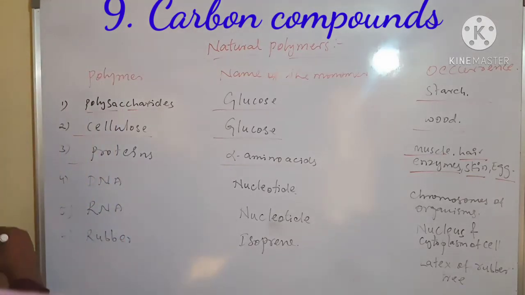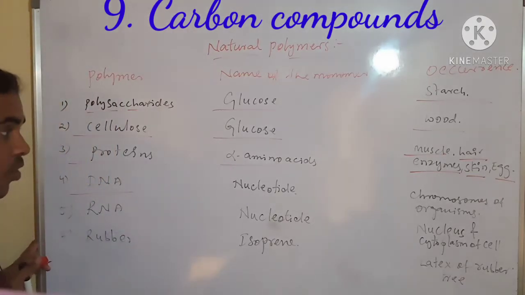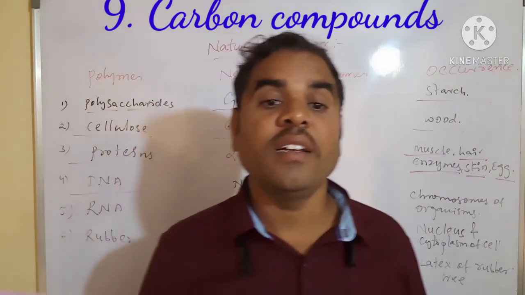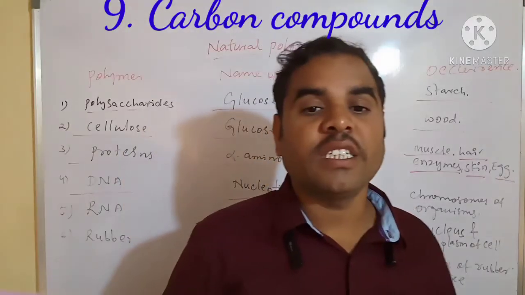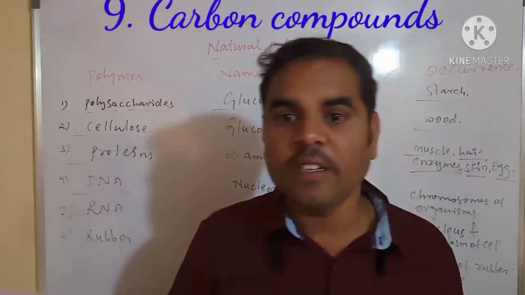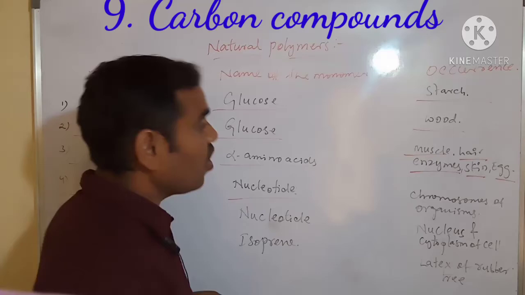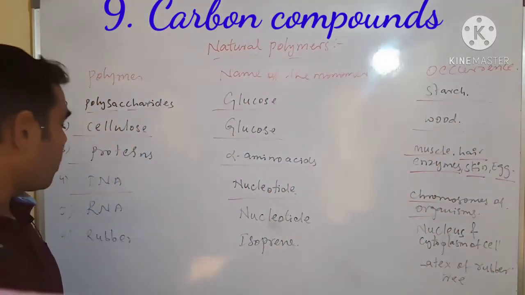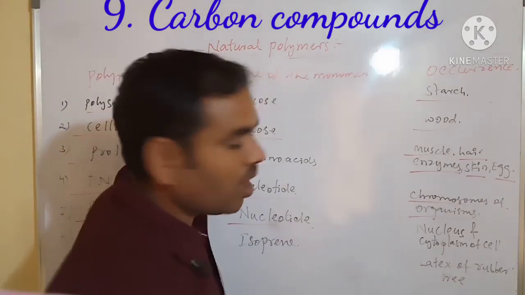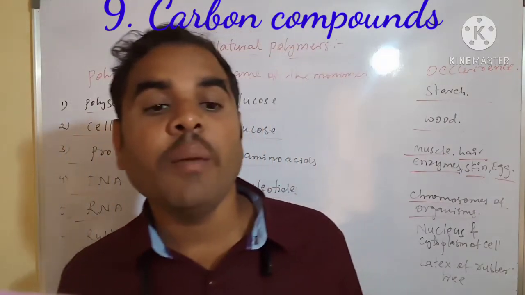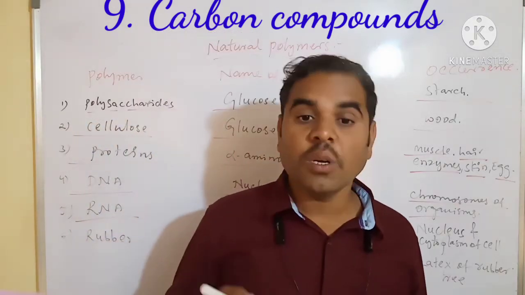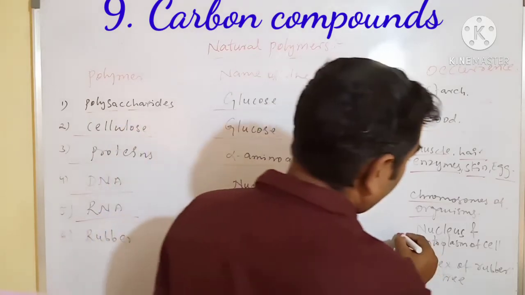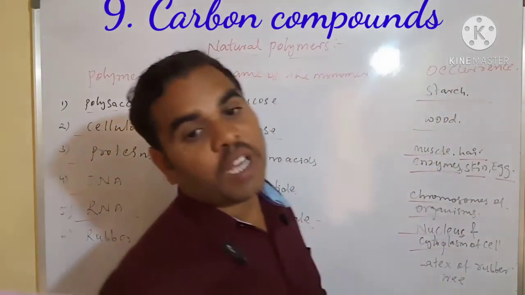Next, we have DNA, deoxyribonucleic acid. The monomer is a nucleotide, made of deoxyribose phosphate. It is present in the chromosomes of organisms. RNA is also a nucleotide, made of ribose phosphate, and it is present in the nucleus and cytoplasm of the cell.